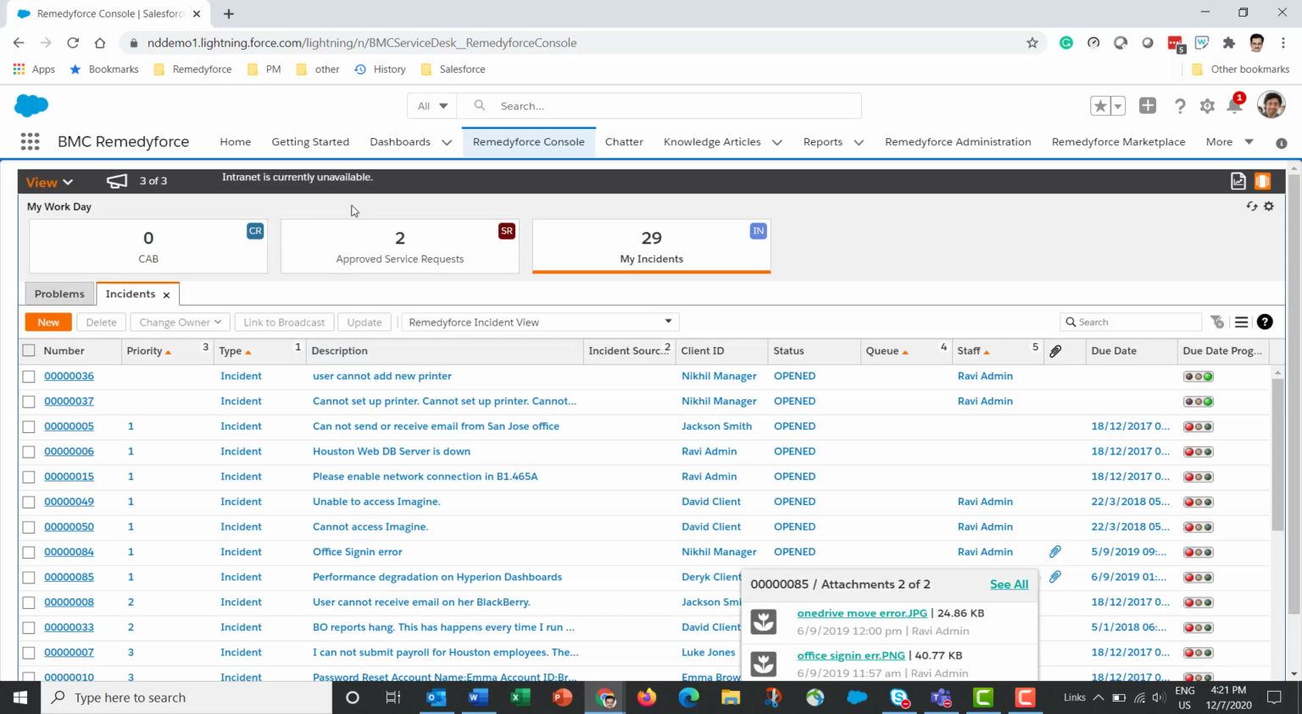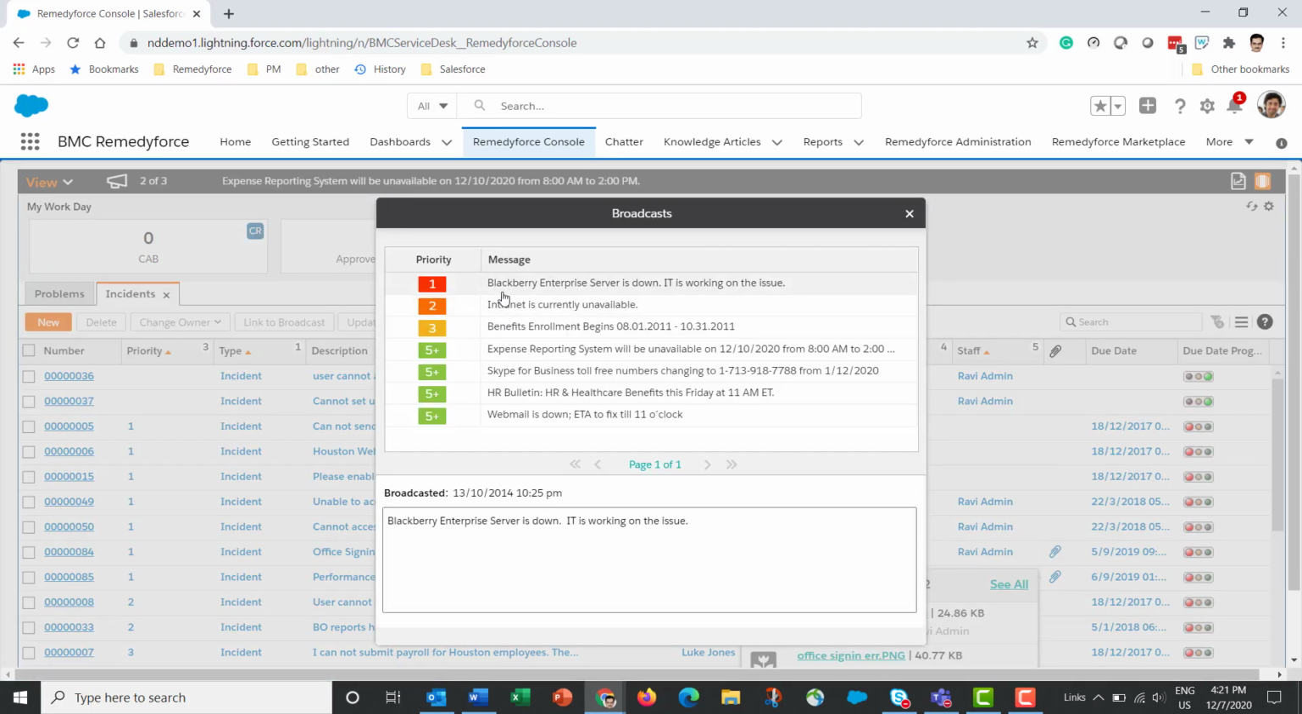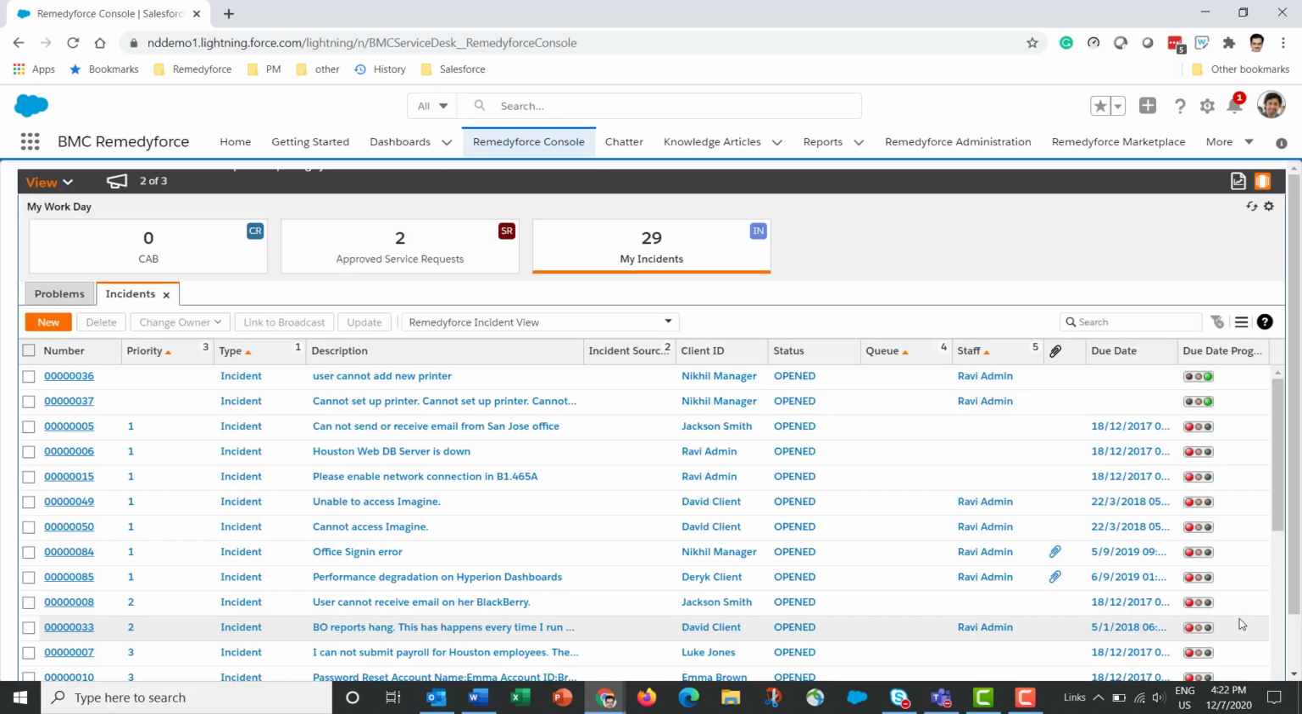Now let's look at the broadcast banner. I can see that there are 3 broadcasts that are scrolling here. If I click on the broadcast banner, it displays a list of all the broadcasts that are currently active. It also shows the priority of each one, and if I click on any broadcast message, then in the section below I see a few other details such as the date and time that the broadcast was posted and possibly some more details. Now let's go ahead and create a new incident.